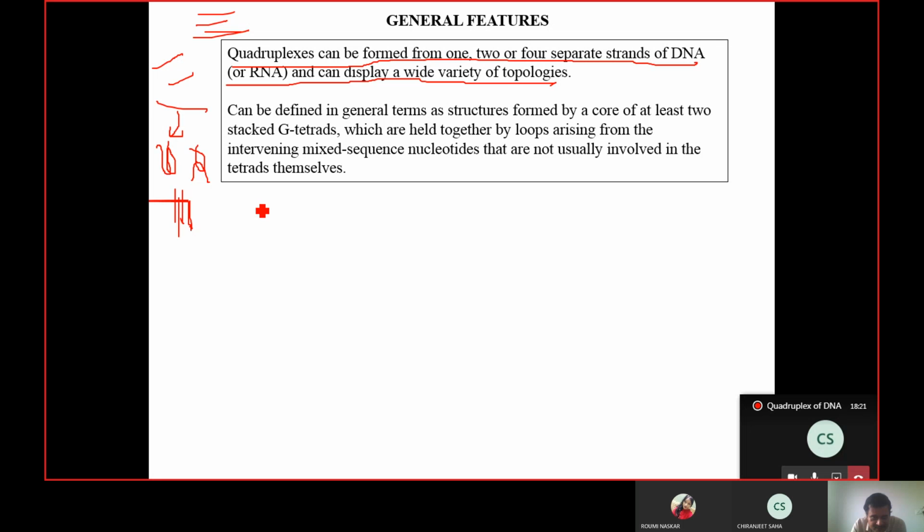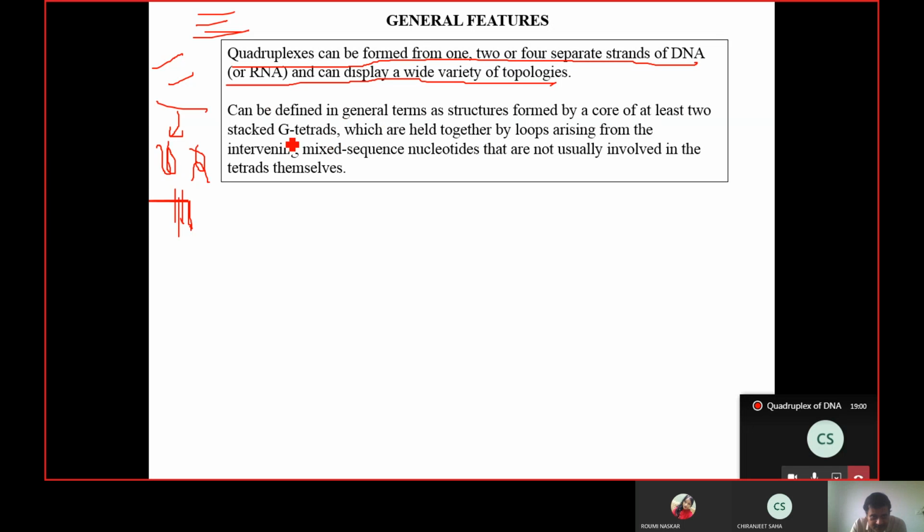Ultimately, what is required is 4 DNA single strands that have guanine residues in stretches. If that is fulfilled, the number of strands from where those single strands are coming is not a big issue. That is why a single double-stranded DNA can form a quadruplex. 2 double-stranded DNAs can help form a DNA quadruplex. Even 4 double-stranded DNAs, each of them giving one single strand, can form a DNA quadruplex.